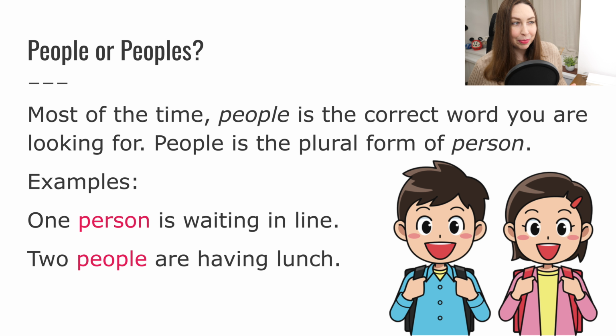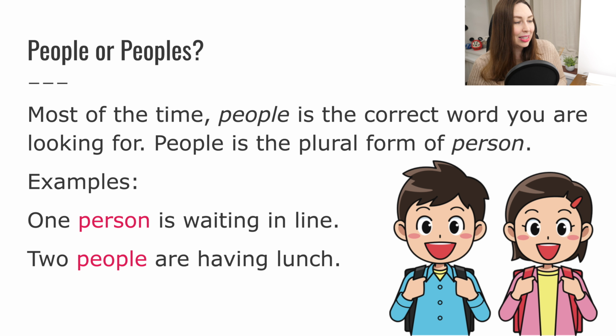Most of the time, people is the correct word you are looking for. People is the plural form of person. So when you're having an everyday conversation and you want to talk about many people, the correct word is probably people. Okay, so make people your go-to word for the plural of person.